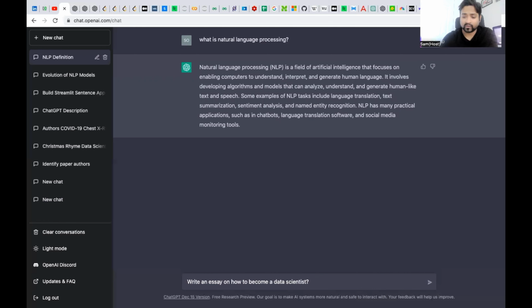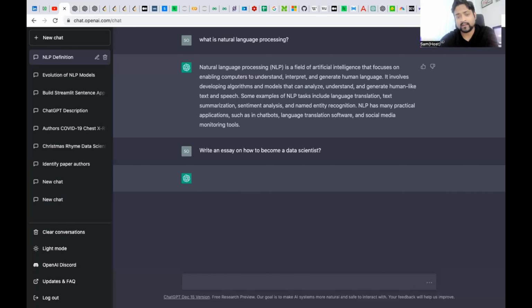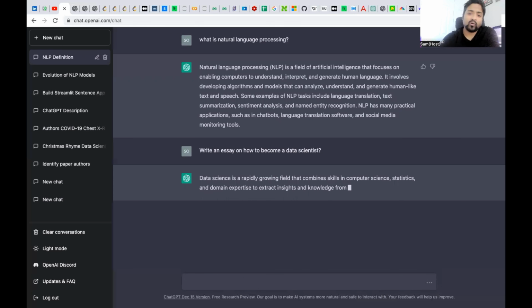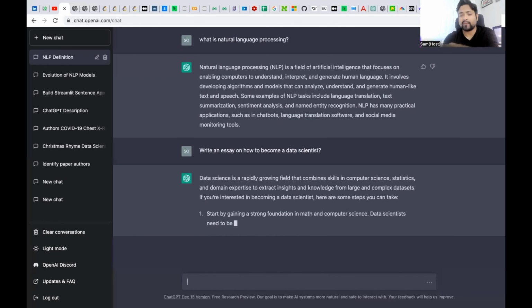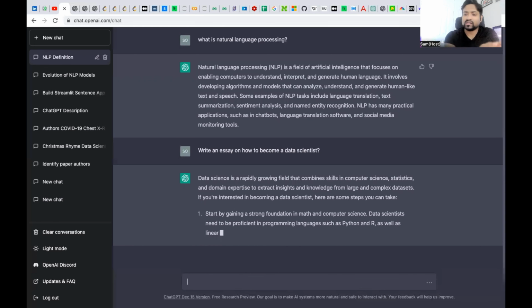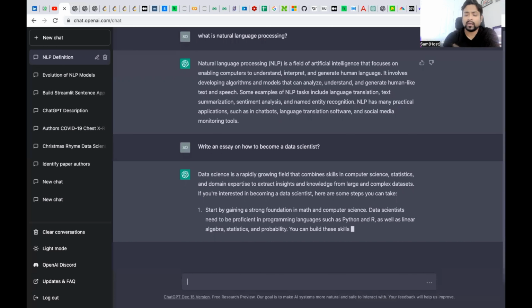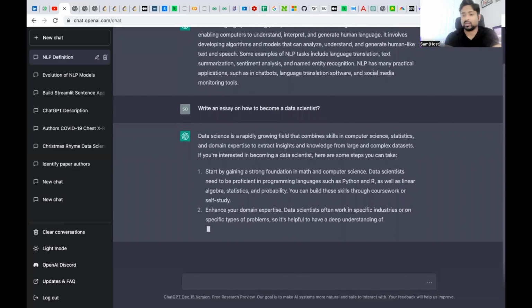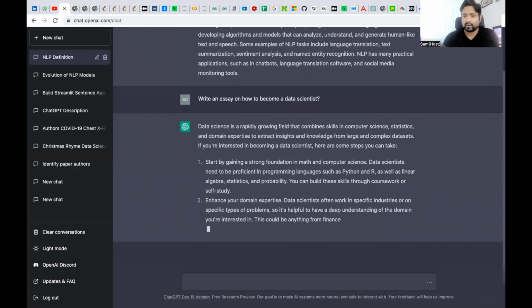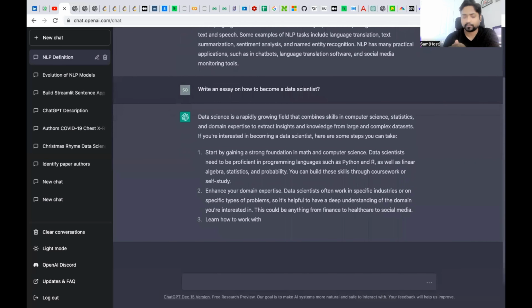It's just a random question. When you ask a question which is not a hypothetical question, it starts giving you all the information related to the data science field, enough information on what you can do in order to kickstart your career in the data science field.